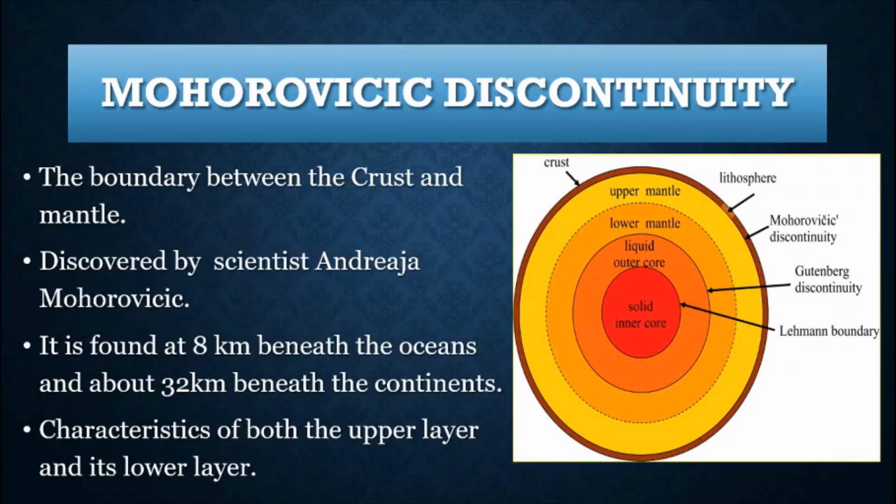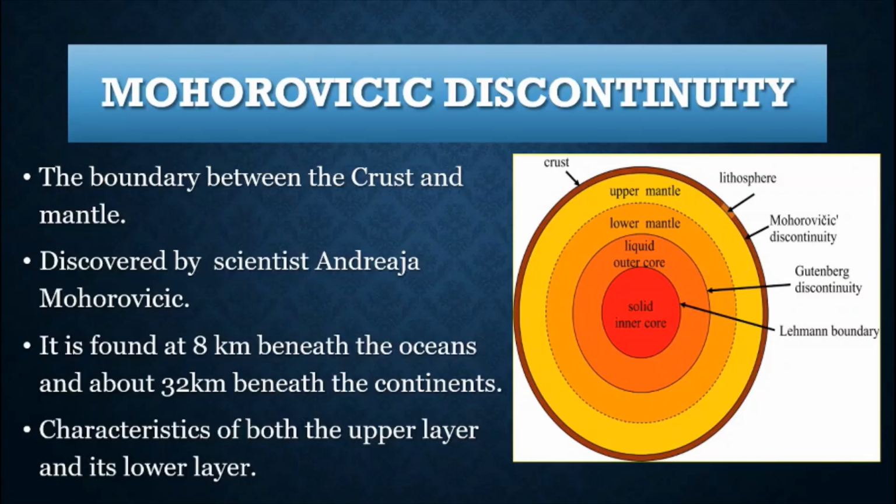Like the crust, it does not exist at a uniform depth. Same way, this Mohorovičić discontinuity also does not have a uniform depth. It is found at about 8 kilometers beneath the oceans and about 32 kilometers beneath the continents.